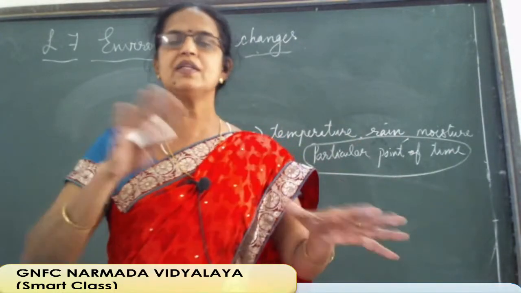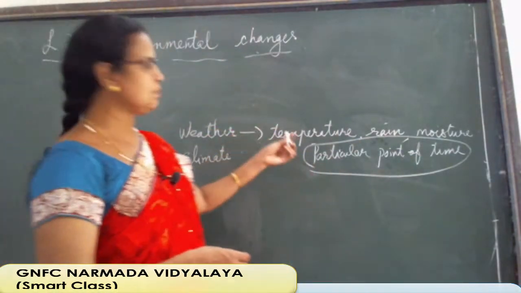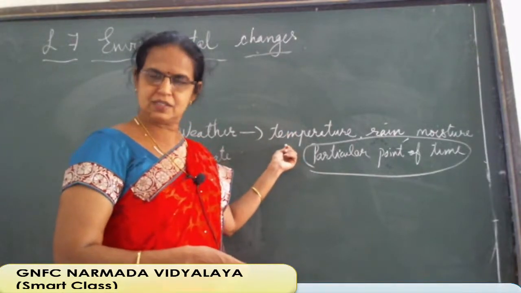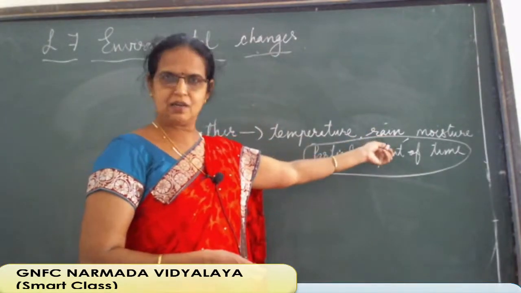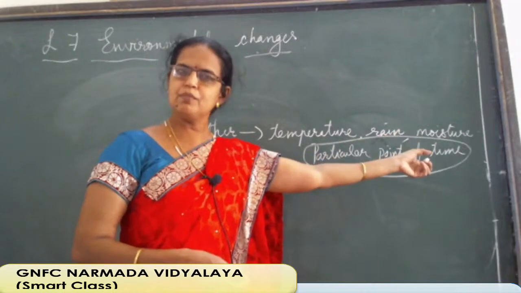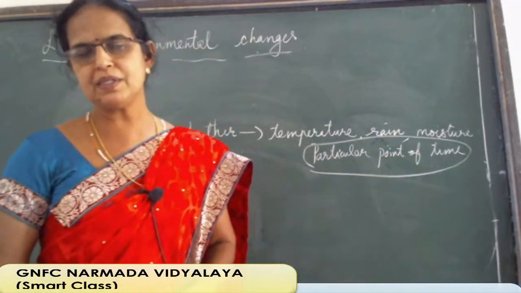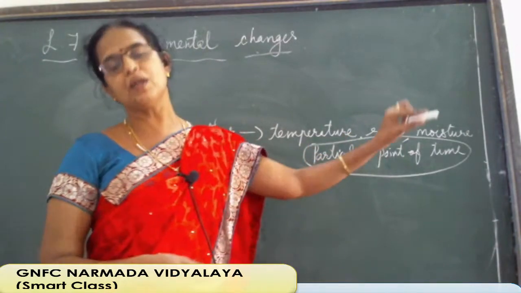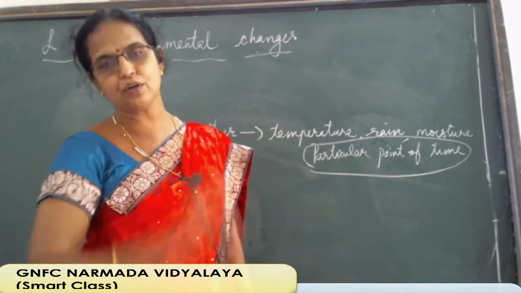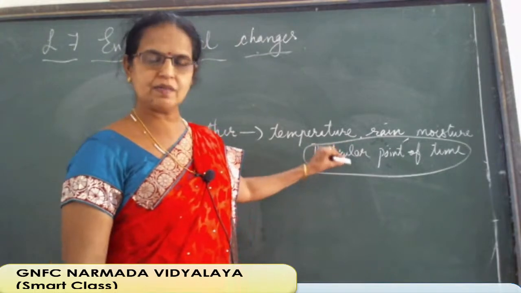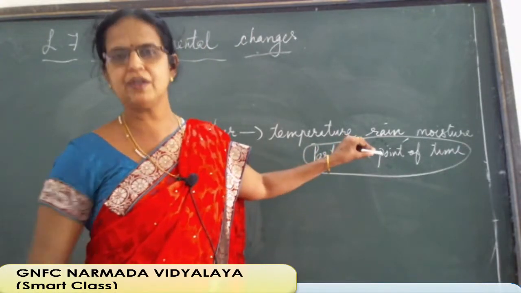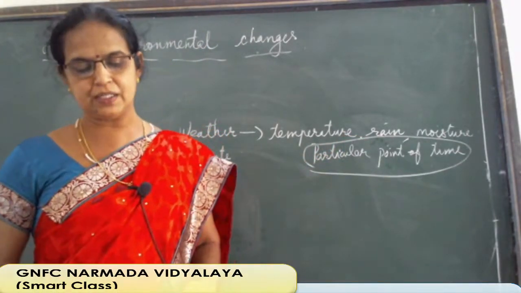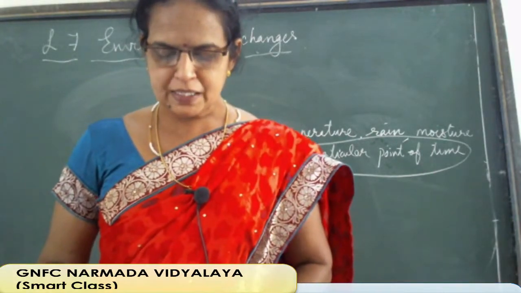Because this weather is changing, weather changing means the atmospheric temperature is changing, then rainfall changes will be there, then moisture, otherwise humidity, will also be changing for a short period of time, a particular point of time. Instead of that, you can use the words short period, very short period. So this is weather. What would be the weather of this place?